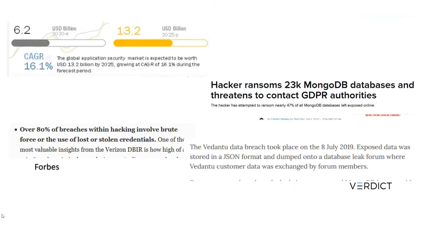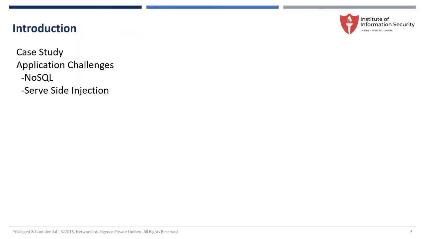Today, our main agenda is case studies and application challenges like NoSQL and server-side injection. Due to modern applications, we won't find regular kinds of attacks like basic SQL injection or OS command injection.